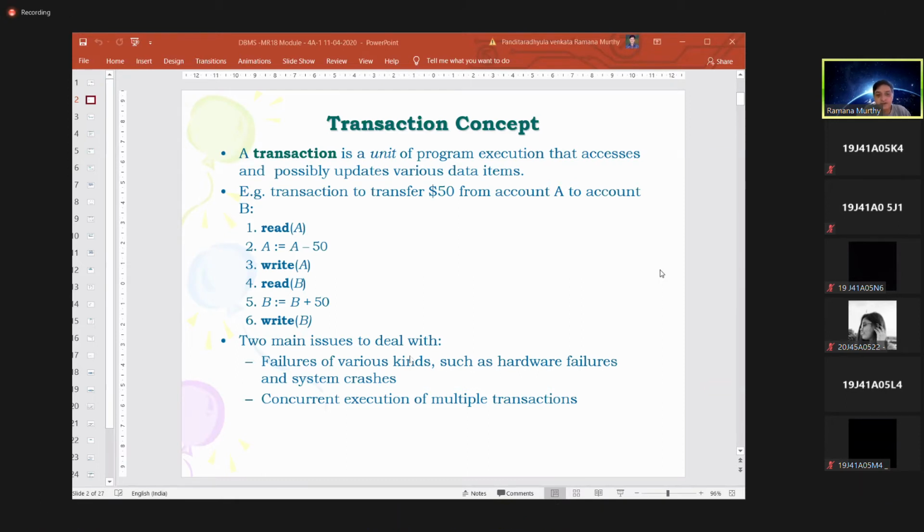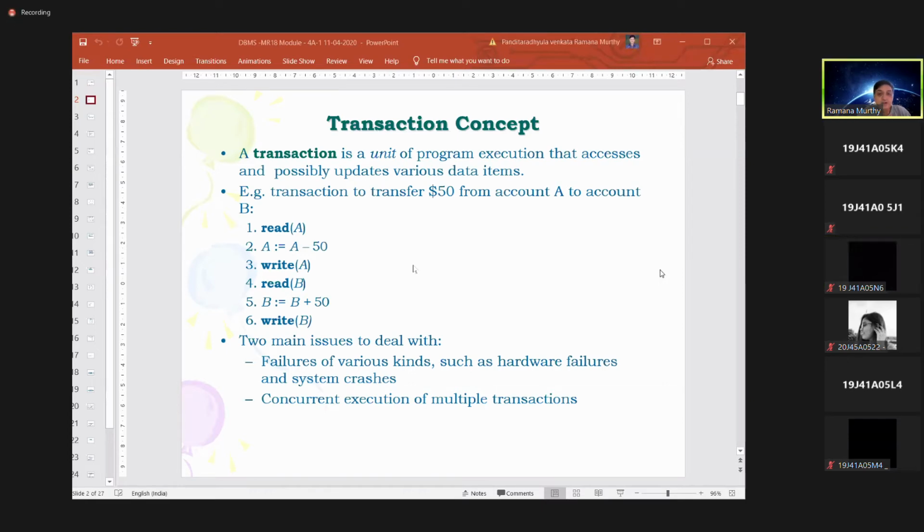Failures of various kinds, such as hardware failure: your hard disk may fail, or the network cable may fail, because the original database may be somewhere else.